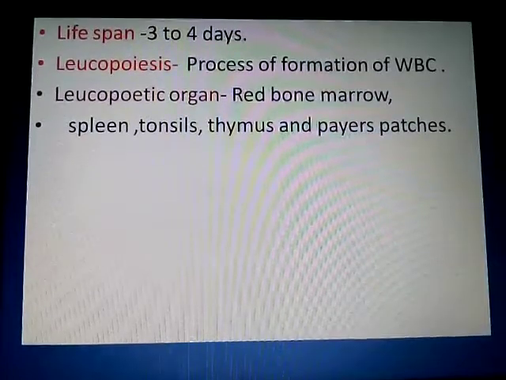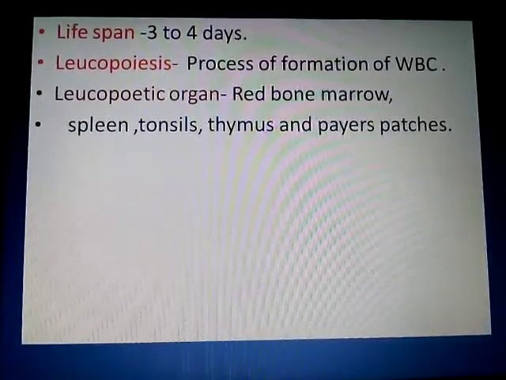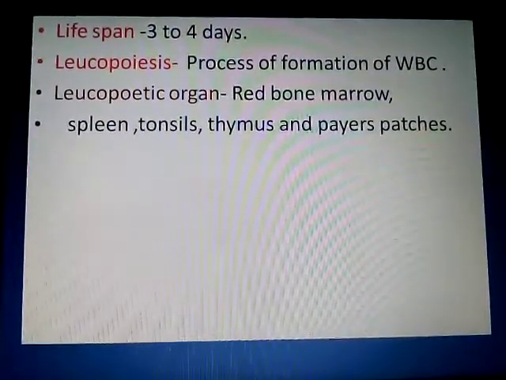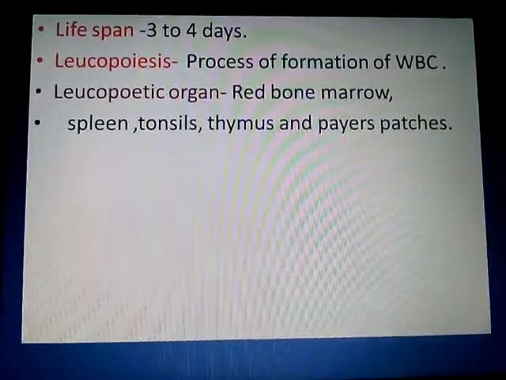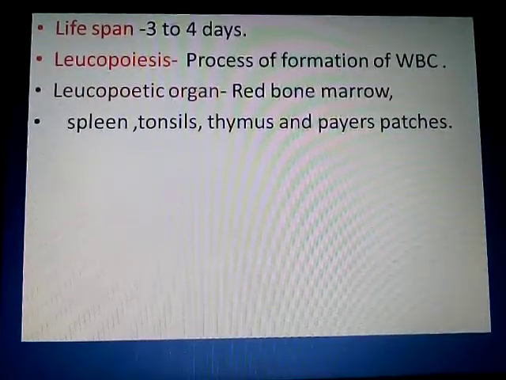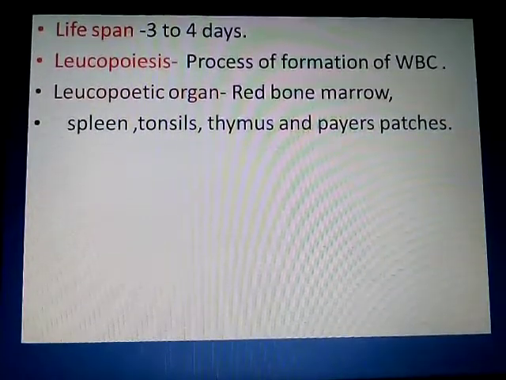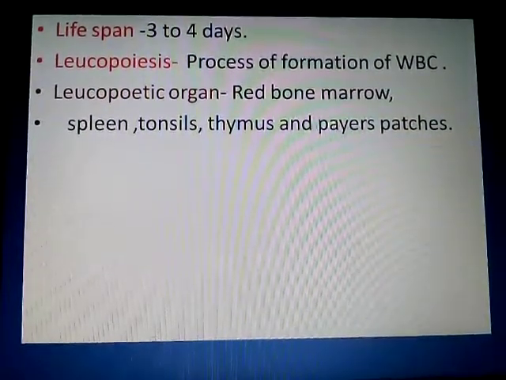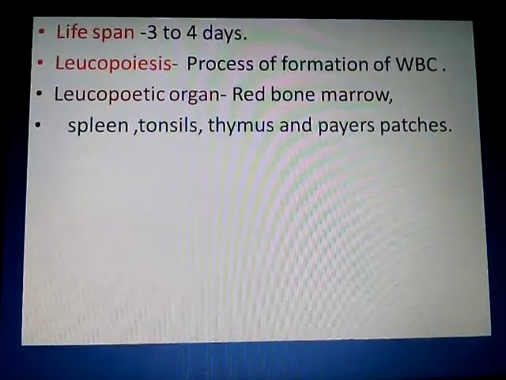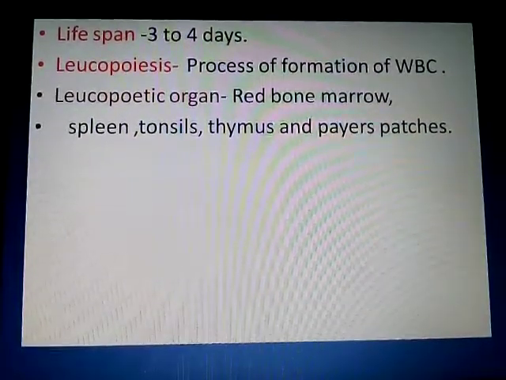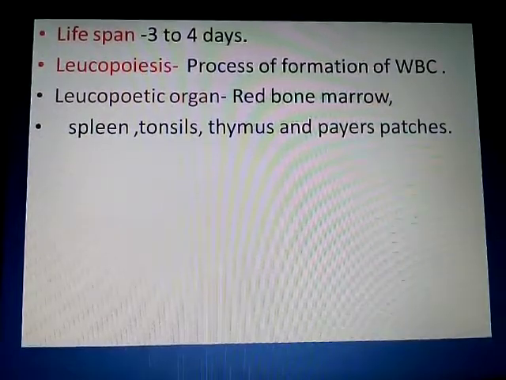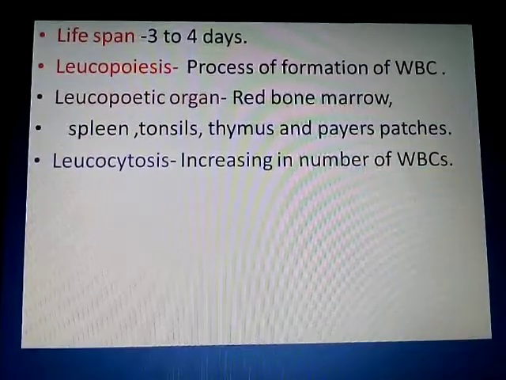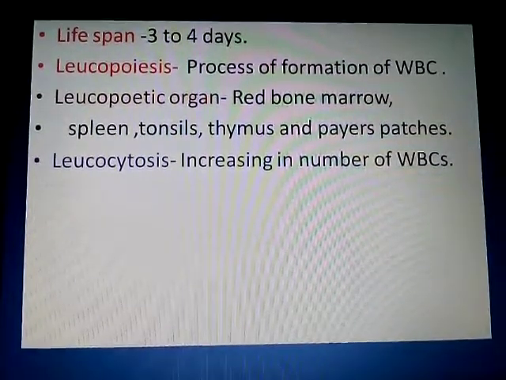Those tonsils or lymph nodes help to form Igs, or we can say antibodies, which help to fight against infection by any kind of infectious organism in the throat. Besides tonsils, the WBCs are produced in the thymus and in Peyer's patches. These are the organs of what? Formation of WBC.